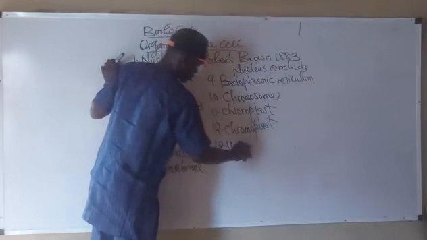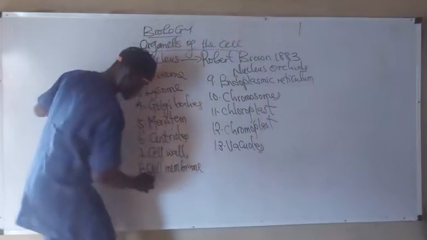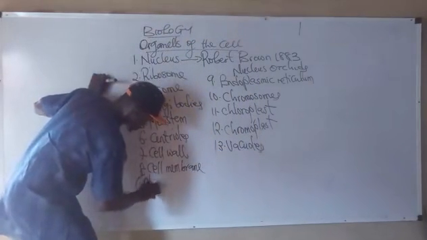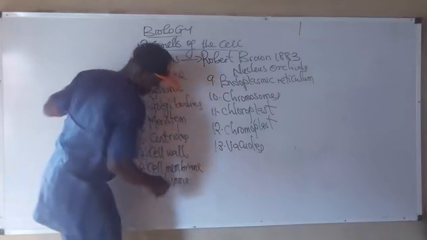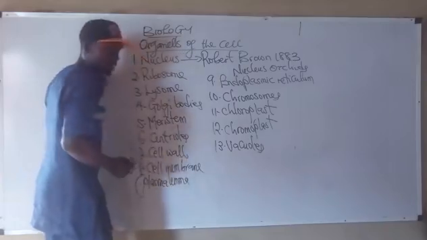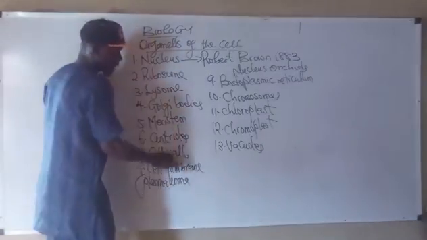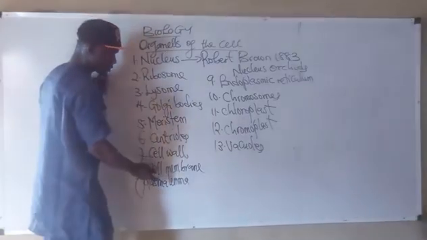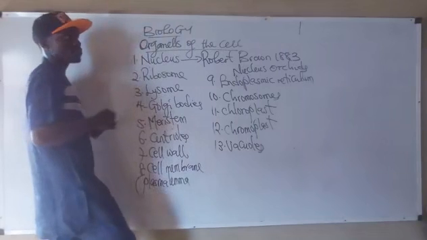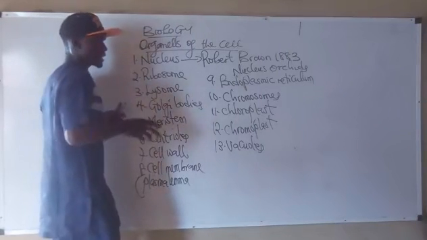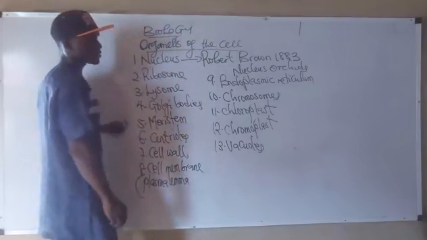13, we have vacuoles. Please, another name for the cell membrane is plasma lemma or plasma membrane. Plasma lemma or plasma membrane is otherwise called cell membrane. And the cell membrane is selectively permeable in function. Don't worry. In our next class, we are going to be looking at the meaning of all these organelles listed on the board.